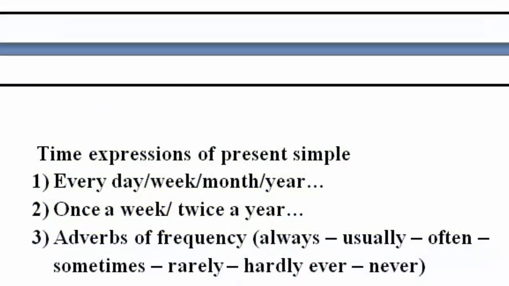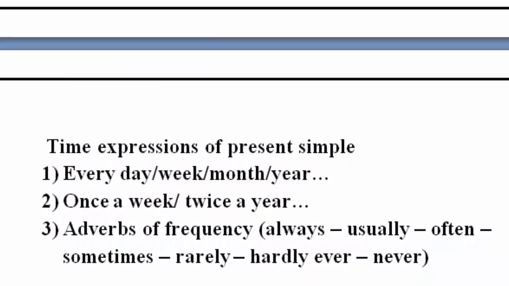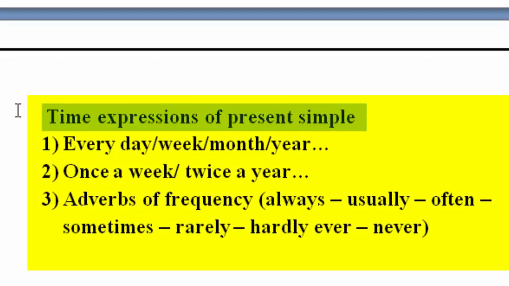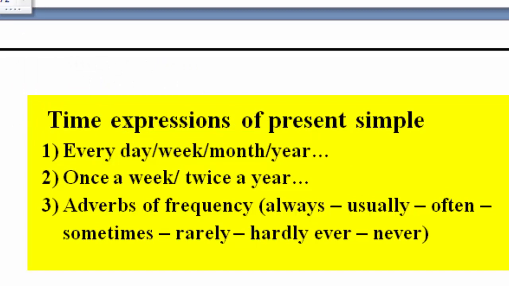Now let's move to the time expressions of present simple or simple present. The first time expression of present simple is every. Whenever we have every plus time, like every day, every week, every month, every year.